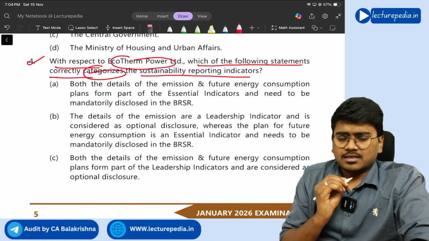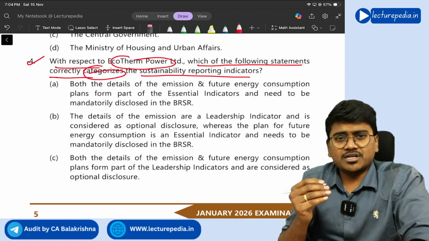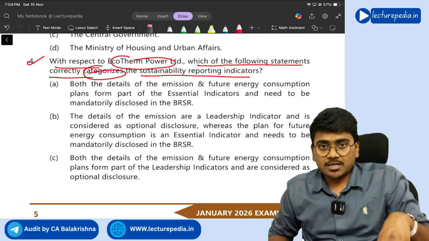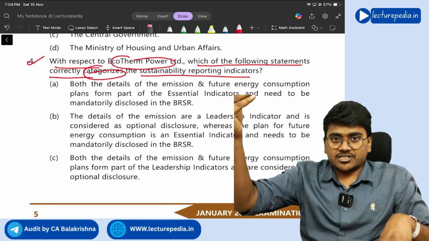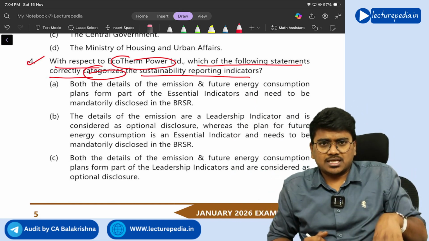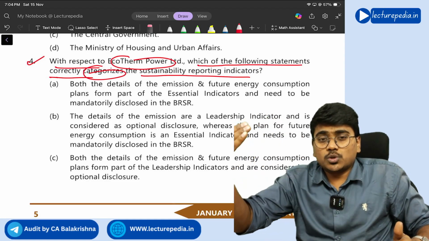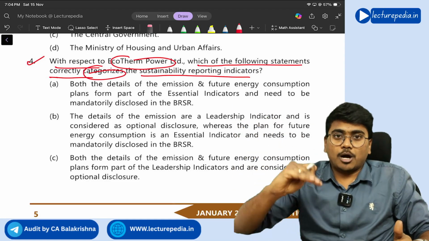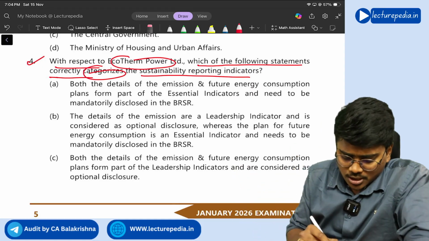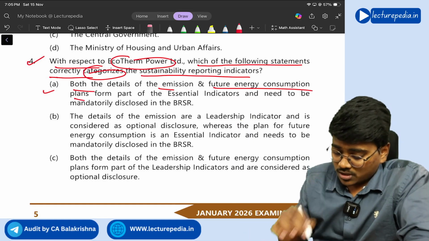So basically, if you observe in the case scenario, they have given reporting with respect to emissions made during the period and the future actions, right? From these, emissions made during the year will be the essential indicator, and what you are going to do in the future, that is a leadership indicator. About the future will be leadership, correct or not? So option A says both the details of emission and future energy consumption plans are essential.